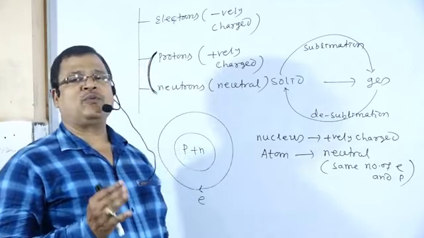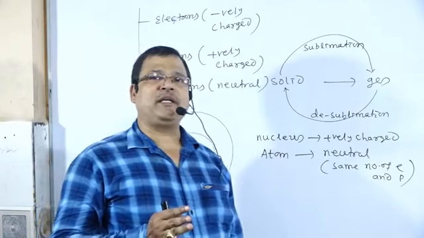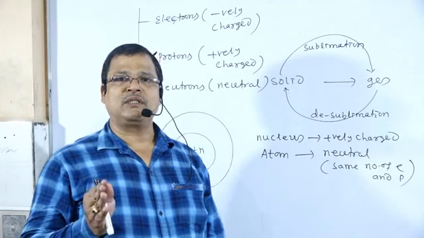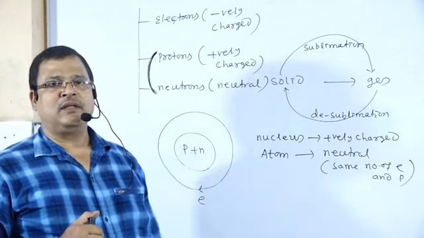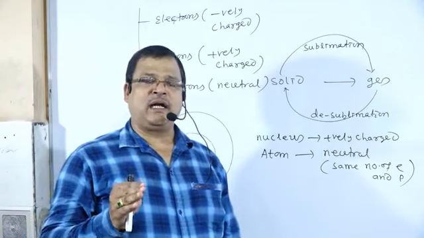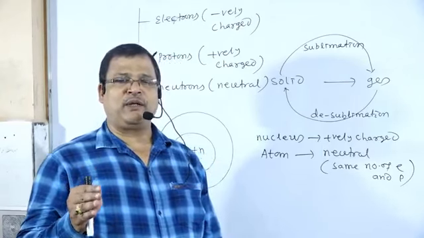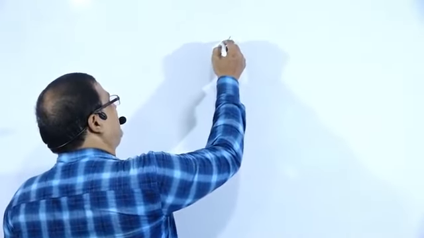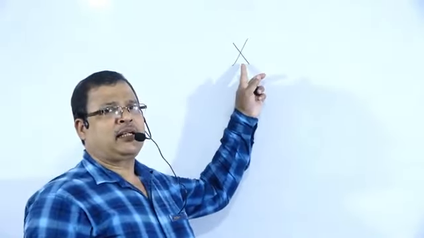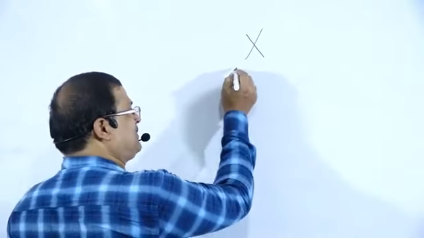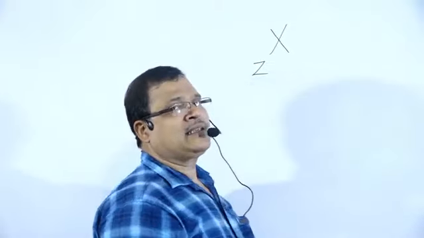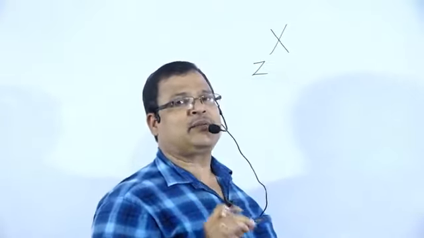Then how do we account for the atomic number and atomic mass of an element, and how do we calculate the number of electrons, protons and neutrons within an atom? I am giving some tricks for it, and I will give some example problems for you to solve. Let us take X as the symbolic representation of the element, and Z stands for the atomic number.